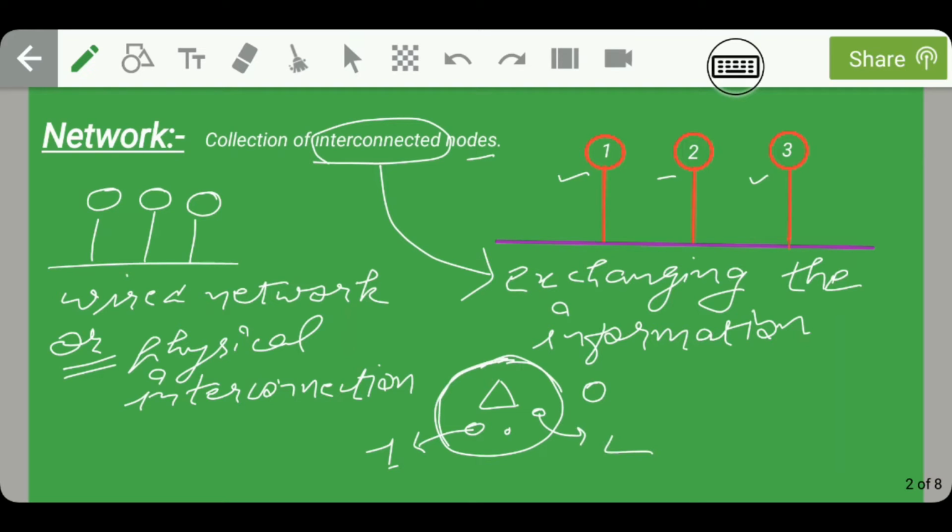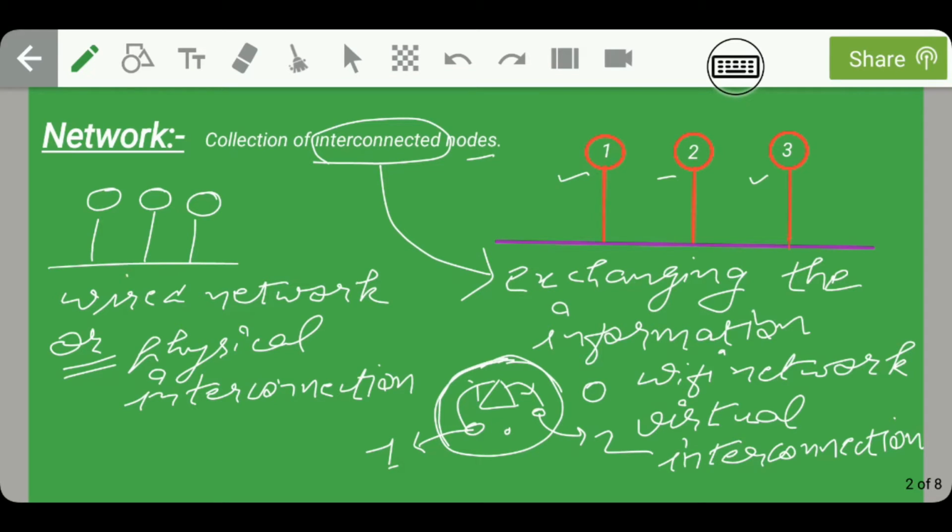The data transmission from node 1 to node 2 can happen like this: node 1 will send data to this router and this router will send data to node 2. This type of connection or network is known as a Wi-Fi network. We can also say this type of network is a virtual interconnection. Guys, this type of network can also be called a wireless network.